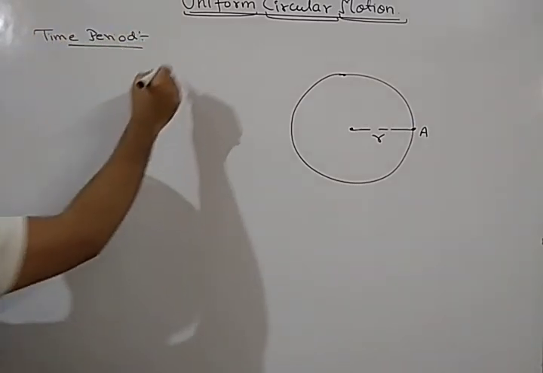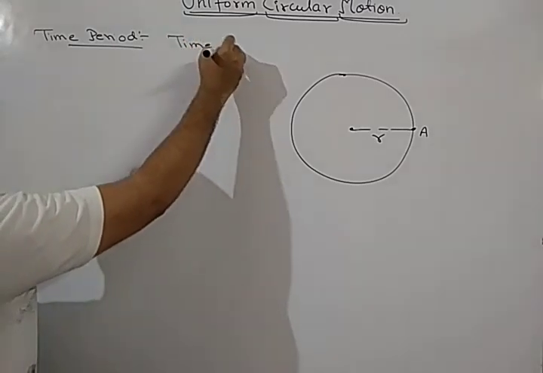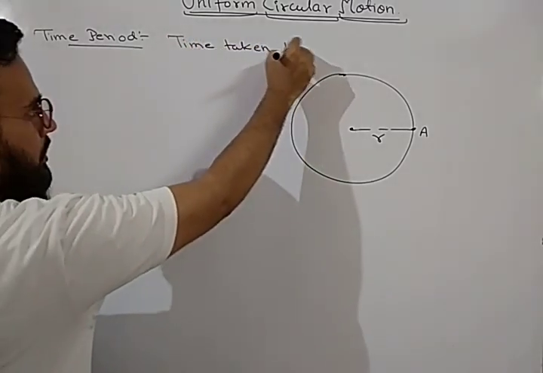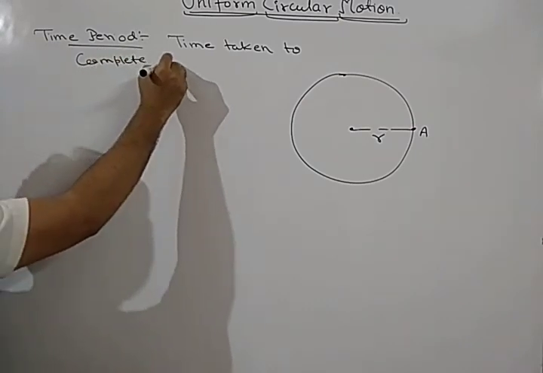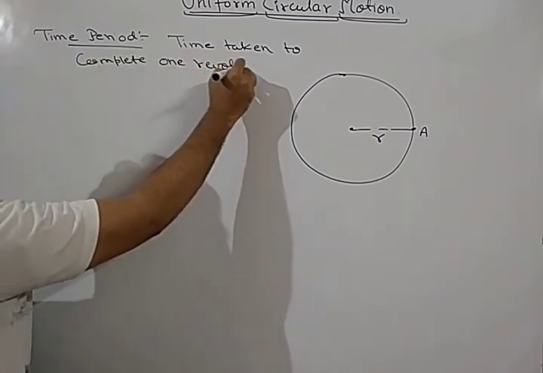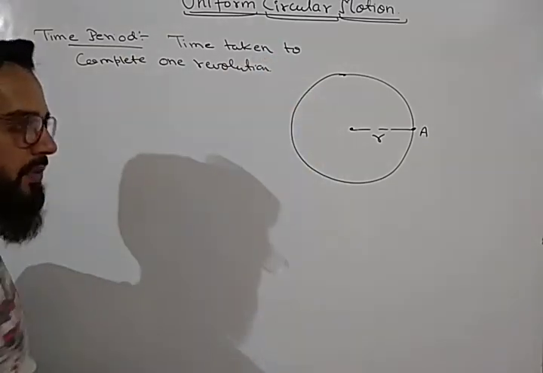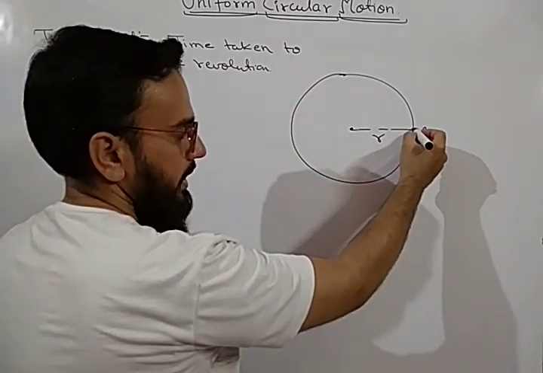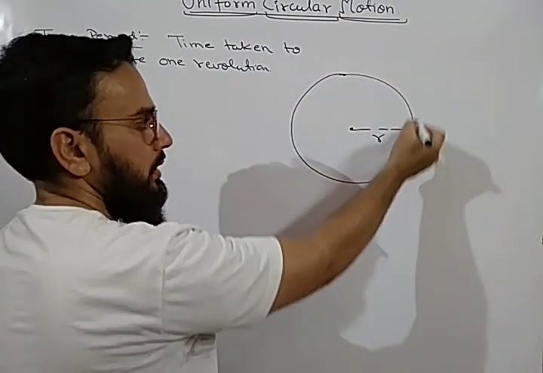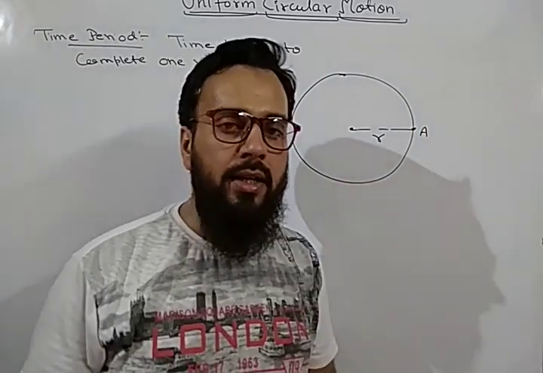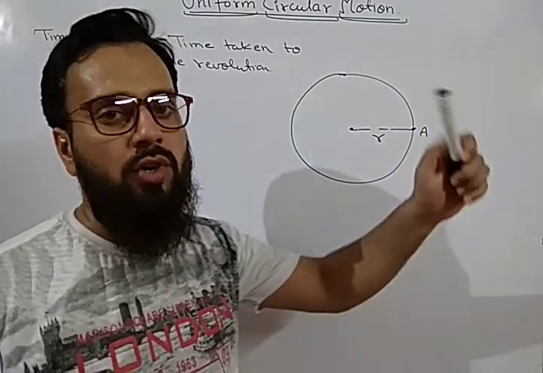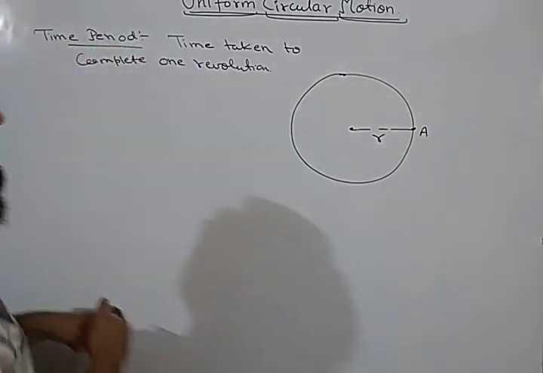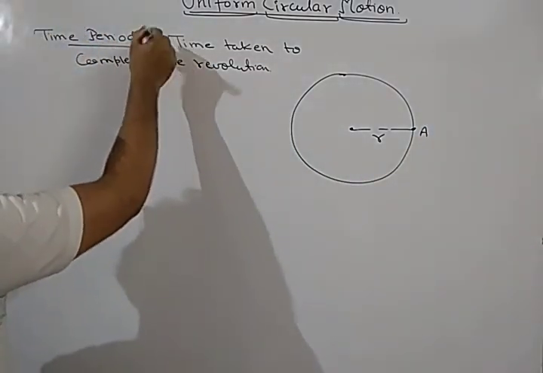So what is time period? Time period is the time taken to complete one revolution. Means if a particle starts from point A and after completing the whole circle again reaches point A, then this complete time taken to complete one circle or one revolution is called time period, and it is denoted by capital T.